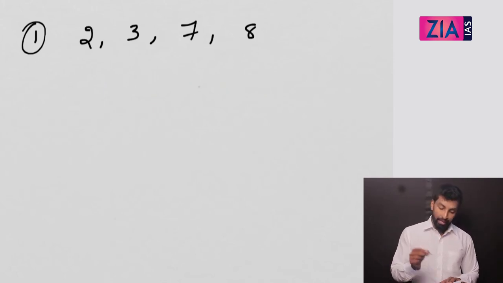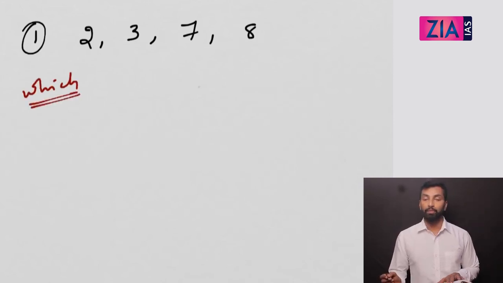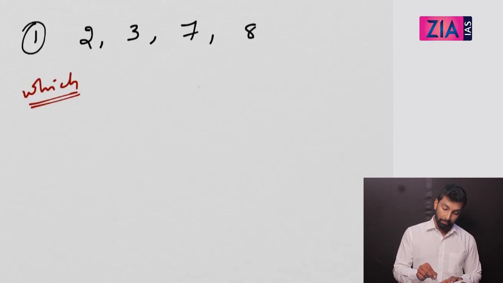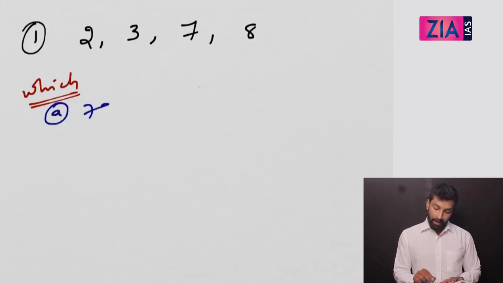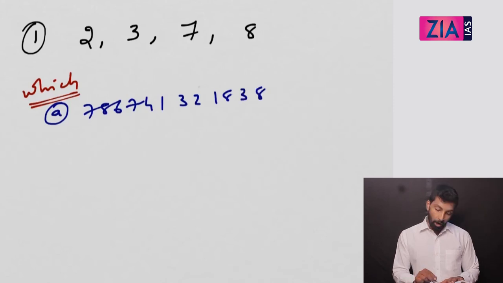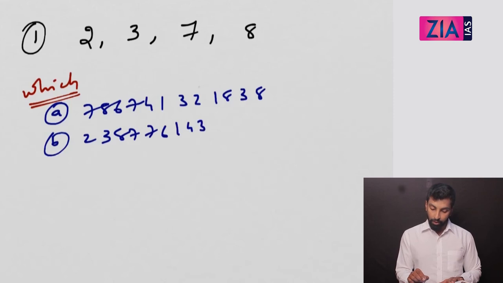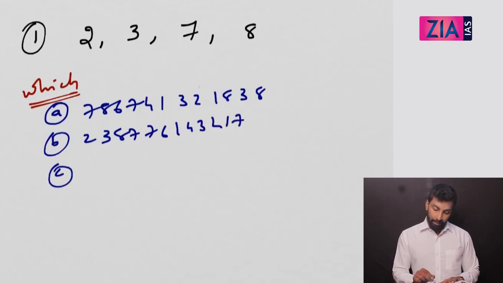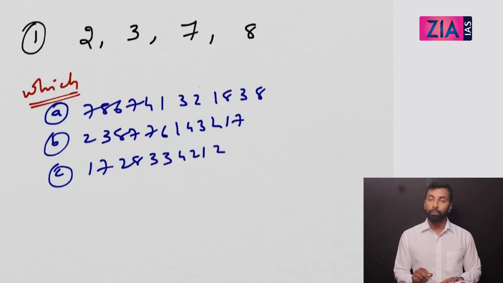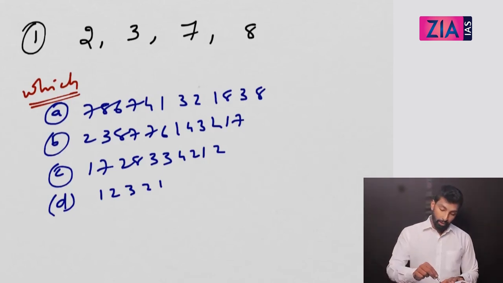Okay, now you get a question like this. Which among the following is a perfect square? Your options: A, 7, 8, 6, 7, 4, 1, 3, 2, 1, 8, 3, 8. Option B, 2, 3, 8, 7, 7, 6, 1, 4, 3, 2, 1, 7. Option C, 1, 7, 2, 8, 3, 3, 4, 20, 1, 2. Option D, 1, 2, 3, 2, 1. Okay, so which among the following is a perfect square?